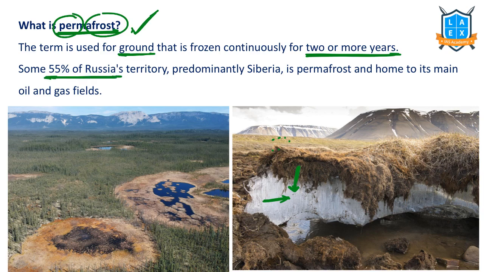In Russia, 55% of Russian territory, especially the Siberian region, is permafrost region. What has happened in this case? Because of global warming, this permafrost is melting away quickly. That is leading to instability in these particular areas. See, they have installed this company, and because of the melting of permafrost, this has spilled like this. That is the reason for the oil spill in this region.